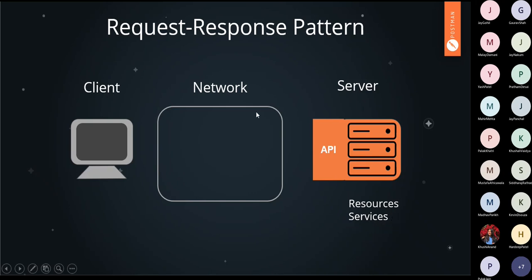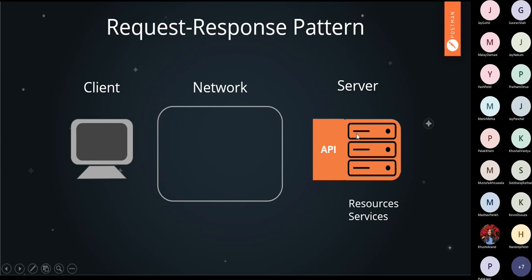Assume that you are a client, so what you want is data that is already held in a server, or you want to use the services that are already there in a server. But as we have seen before, client and server can't communicate with each other directly.